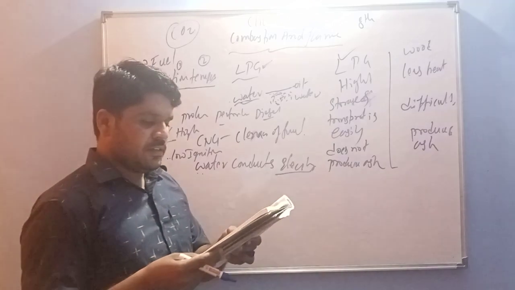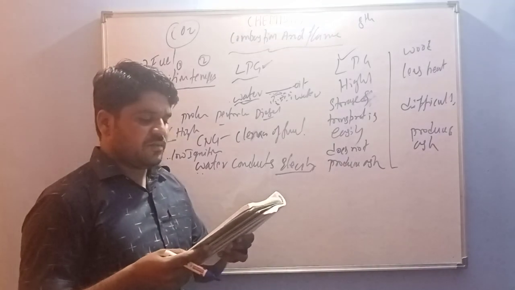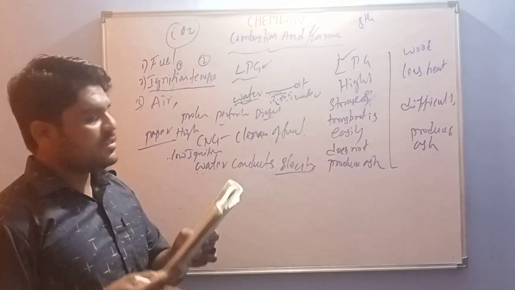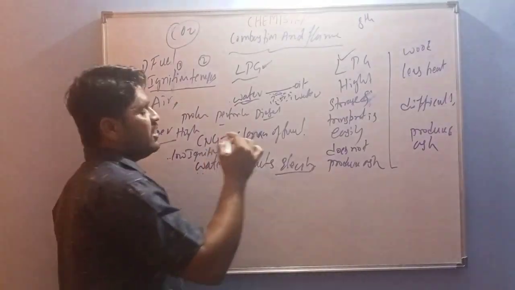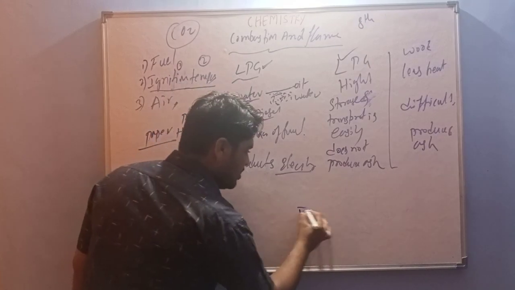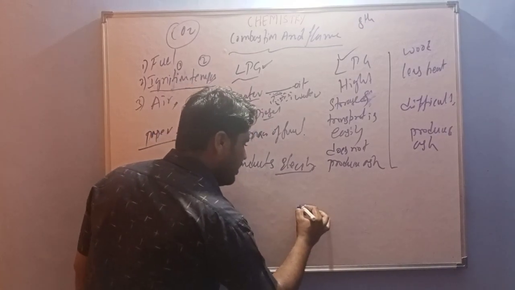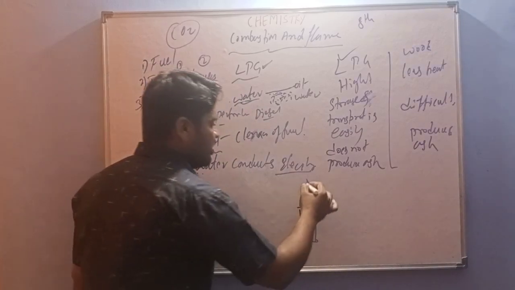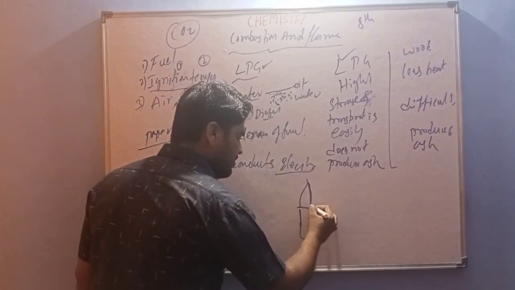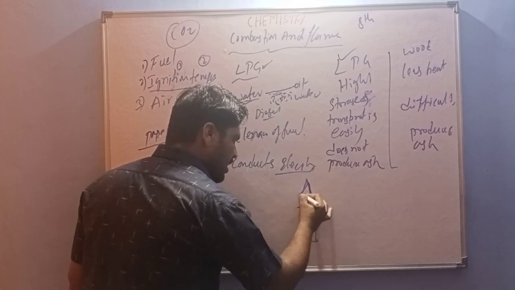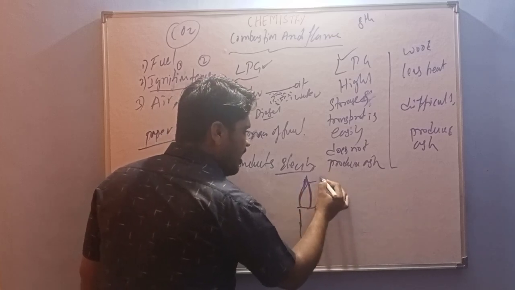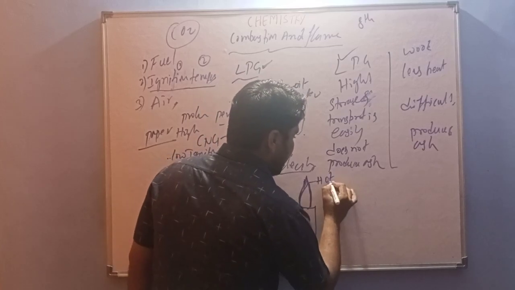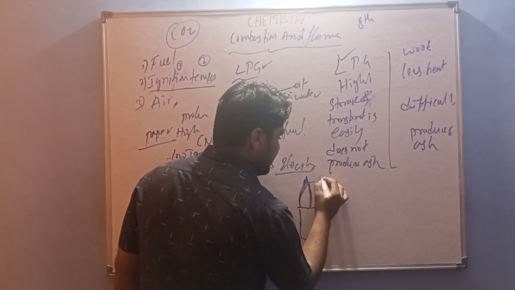Next, the sixth one: make a labelled diagram of a candle flame. This is very important. See, this is the candle, and the candle flame looks like this. The outside of the flame is blue in color. This is the hottest region, the highest temperature.